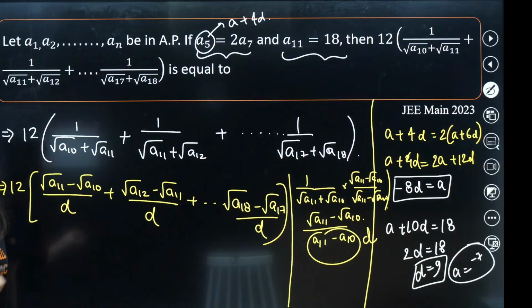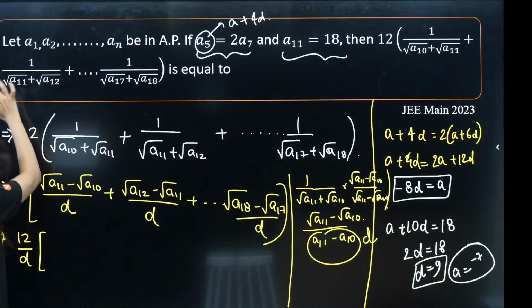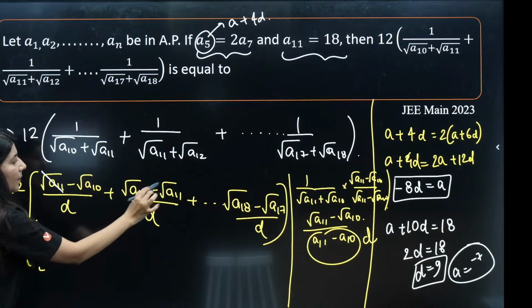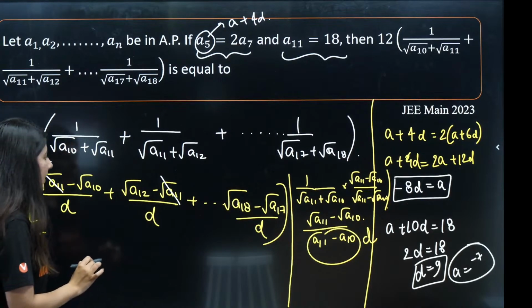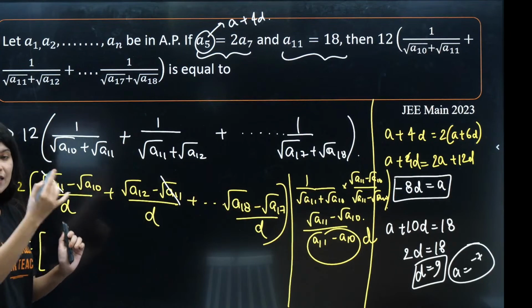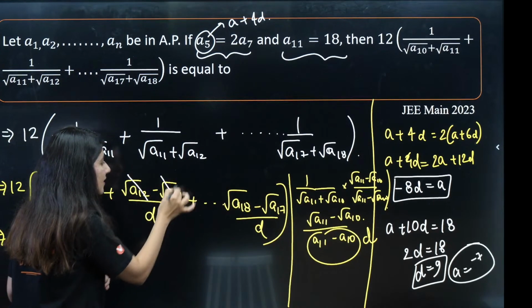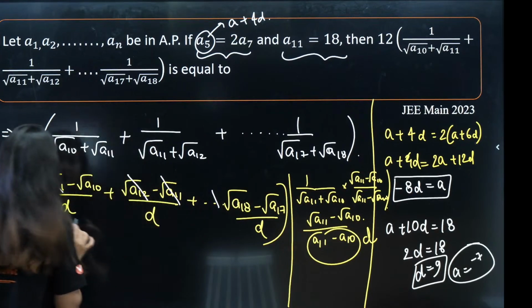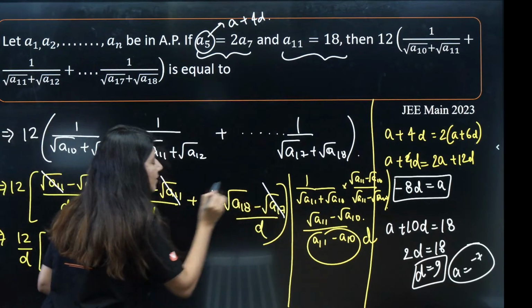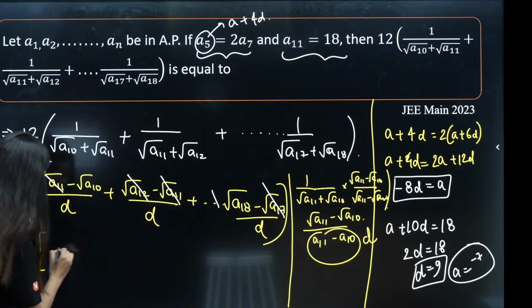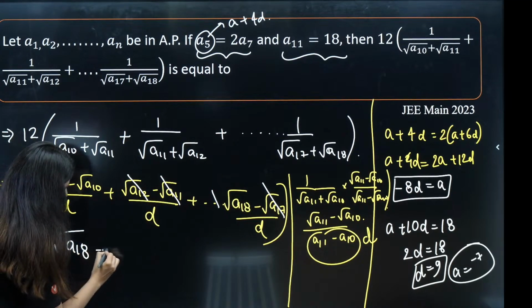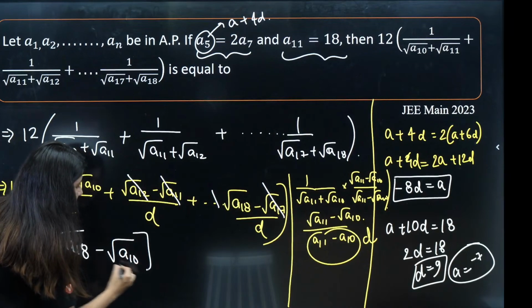The value of D you can calculate. You can take this common, 12 by D. Now, can you see the magic? The first term is getting cancelled out by the second term of the next. A10 is not having any partner, but A12 will get cancelled out with the second term of this. Similarly, the last terms cancel out. It is a telescopic series, so we are left with only square root of A18 minus square root of A10. This is your final answer.